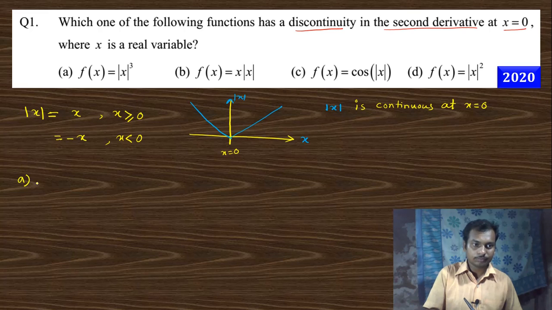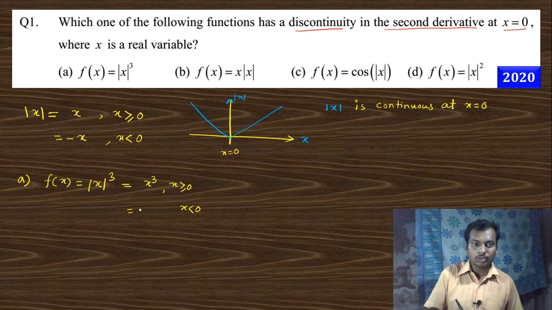First option: f of x is mod x cubed. If you take x greater than or equal to 0, then mod x cubed is x cubed. Or if you take x less than 0, then mod x is minus x, the whole cubed, that is minus x cubed.